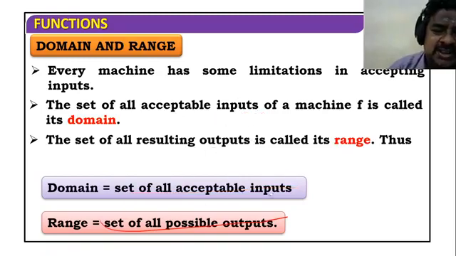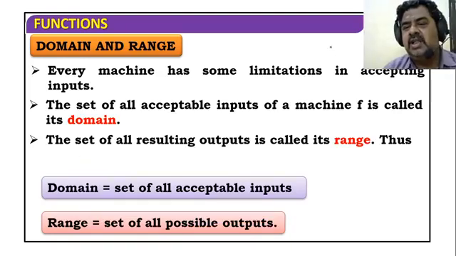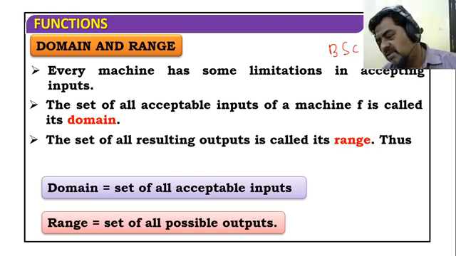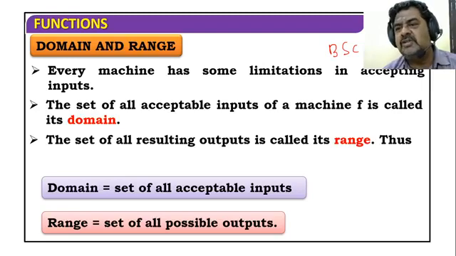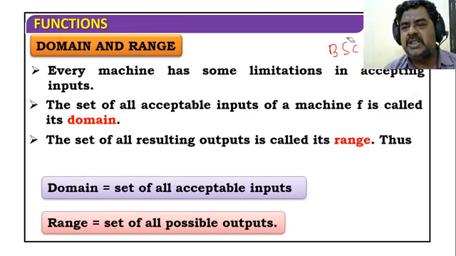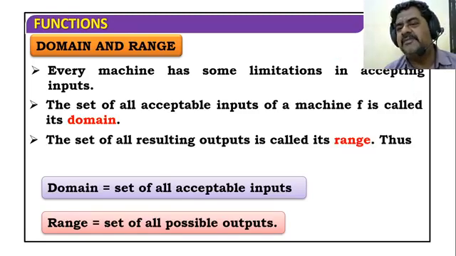Domain means, can you give one example? Whatever you study, that is your domain. If I am BSc Physics, my domain is physics, because I know the input. But I can do any job, and that is my output. Physics can go to a bank job or any other job, but my domain is physics. Sachin Tendulkar's domain is cricket, but he can also play tennis. That is output, from one game to another game.